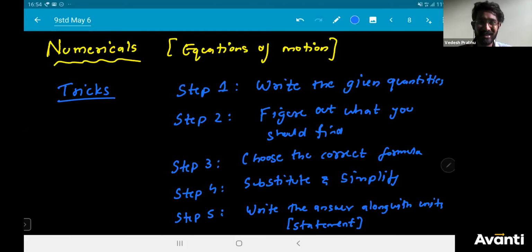Hence these are the five steps that you have to follow when you're solving any question based on equations of motion. Just remember these five steps. Quickly write it down. If you're finished writing, then click on the S icon so that we can see one easiest question, and then we'll go to some difficult ones. As soon as you finish, click on the S icon.